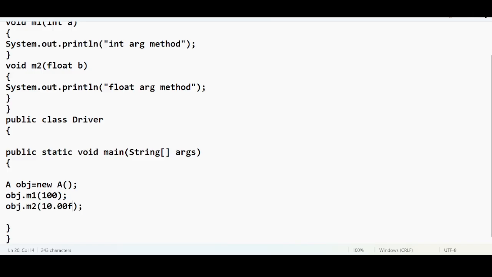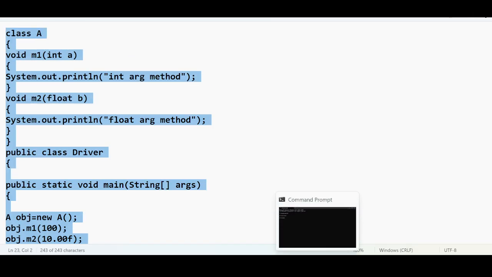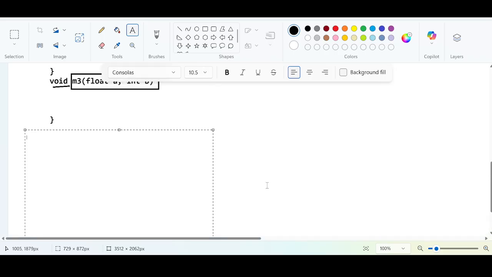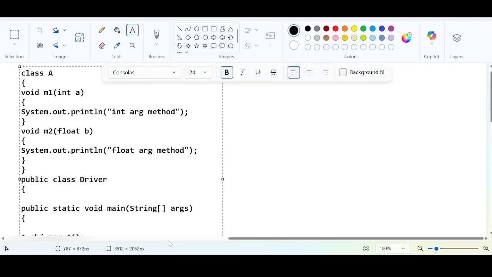Because of this, what are the changes that you are going to see behind the scenes? It is not only about the execution. This is not the direct execution. There are so many things that will happen behind the scenes. What is going to happen behind the scenes is pretty simple. I can say that a kind of method table will be created.